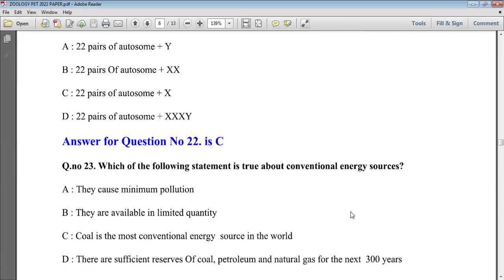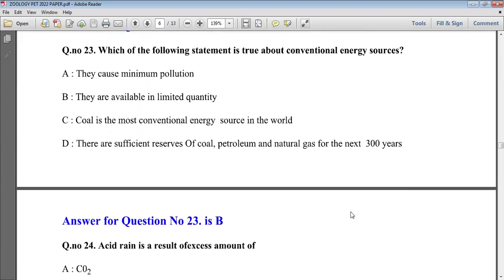Okay, so the next question is: which of the following statements is true about conventional energy sources? Conventional energy sources are non-renewable sources. Examples are coal, oil, natural gas, nuclear energy and petrol.